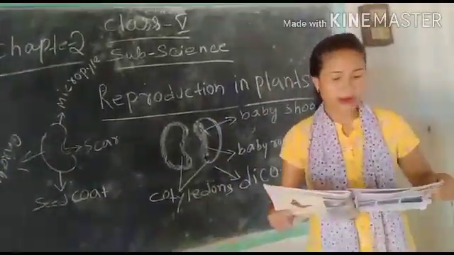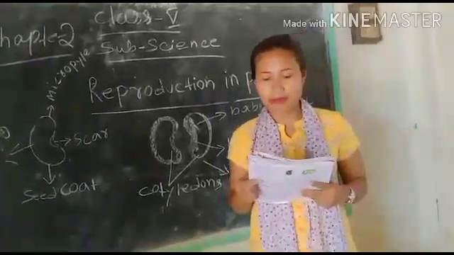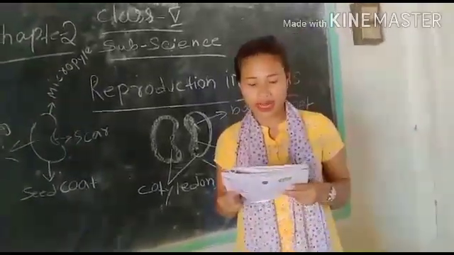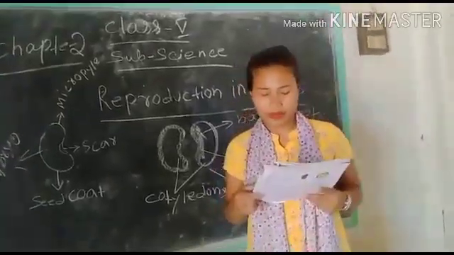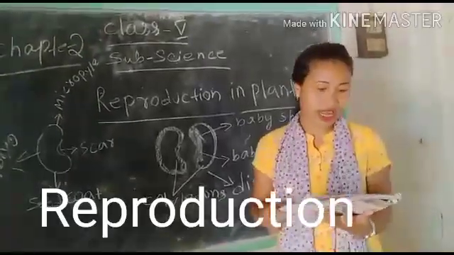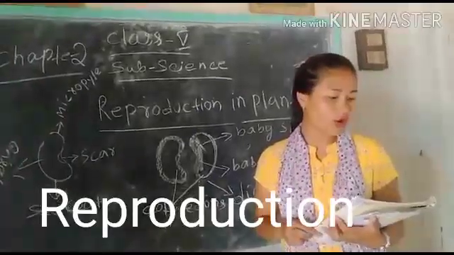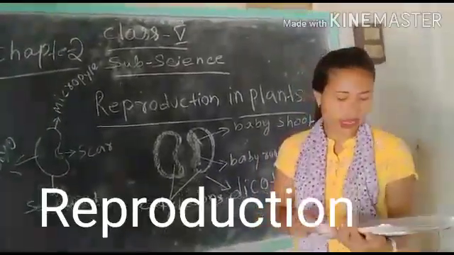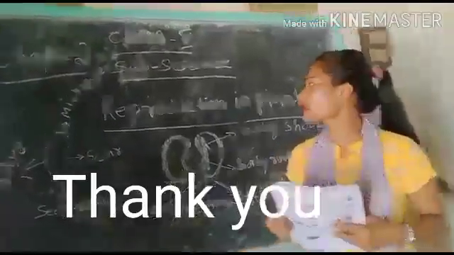So I hope you have at least some idea about reproduction in plants, how plants reproduce by using their seeds or through vegetative methods, and what is reproduction and what is germination, cotyledons, monocot, dicot, etc. So next class we will discuss the second part of this chapter, reproduction in plants.